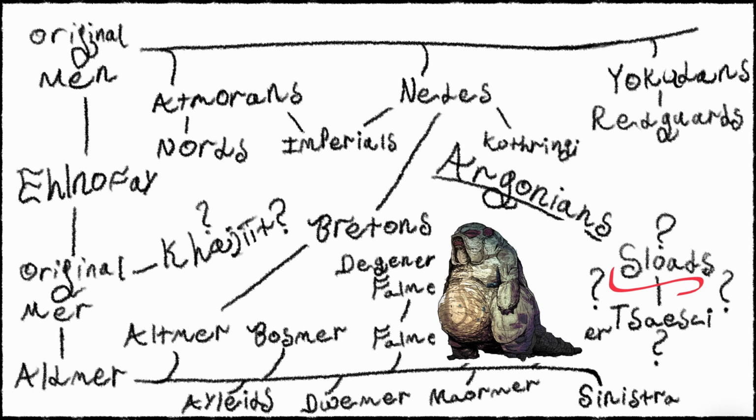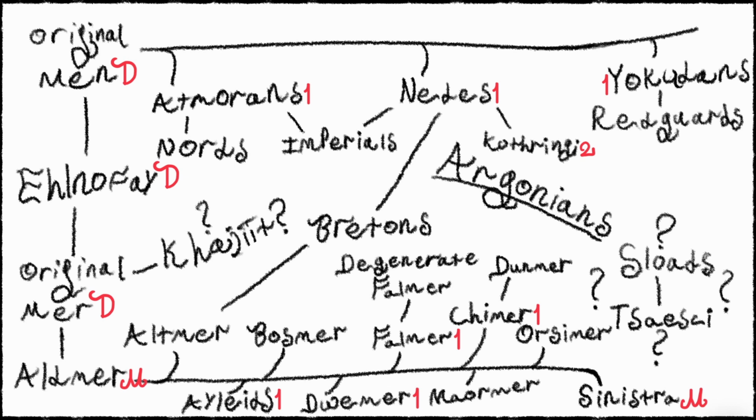With that said, I'm just going to show this brief graphic here of everything that's gone extinct in the world of the Elder Scrolls, all the different races that have. So first in the Dawn era, you have the humanoid Ehlnofay, who of course gave rise to all these other races, most of them. And the original man probably went extinct around the same time, as well as Myr. Next, in the Merethic era, this is when the Sinistra were destroyed by the Yokudans. I know it's the Merethic era of Elvish dominance. That was on Tamriel. Yokuda, different story. The Aldmer went extinct around this time as they fled to give rise to the other races of elves.